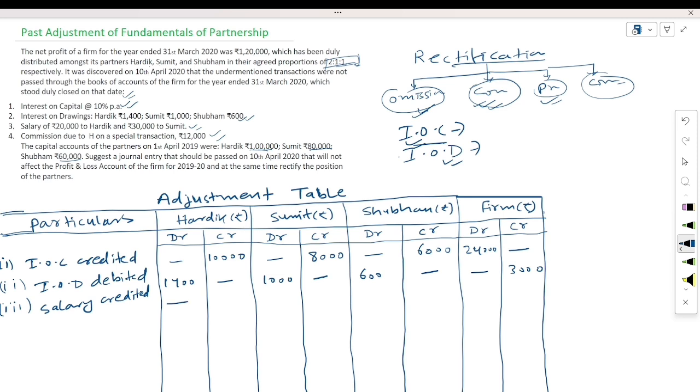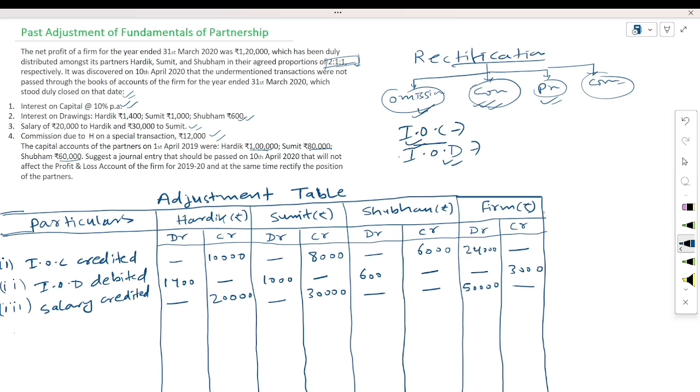The salary amount is 20,000 to Hardik. Here we will write 20,000 and 30,000 to Sumit. Here we will write 30,000. Nothing is here. It will be debit in the firm's account. 50,000.